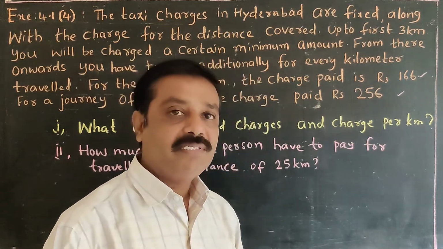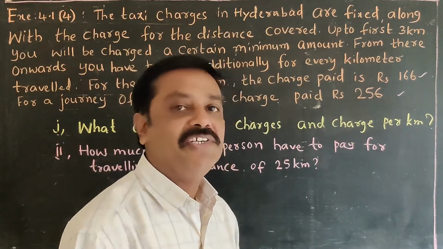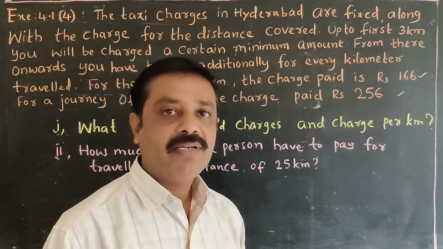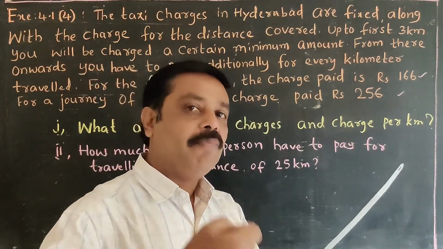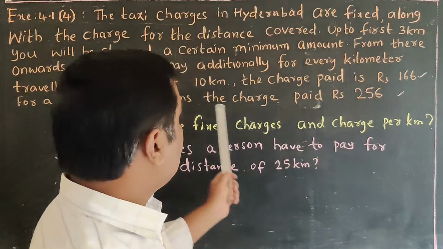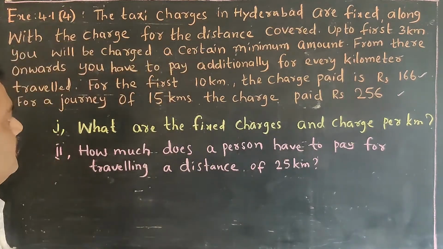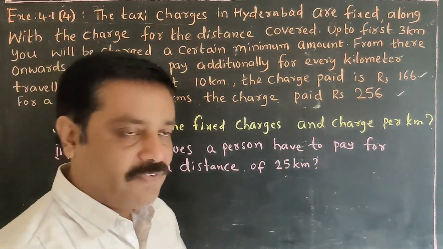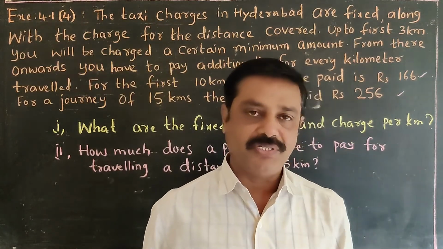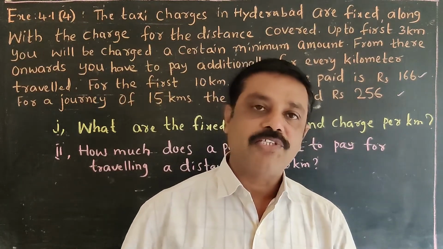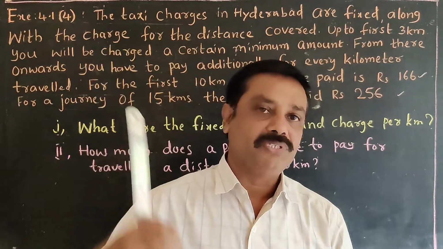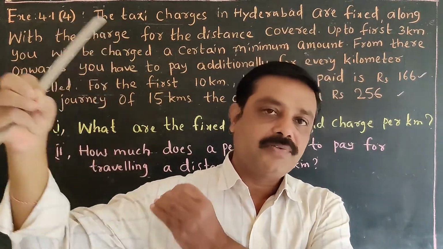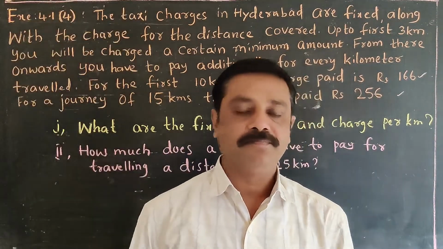After 3 kilometers, he has to pay additionally for every kilometer, and that amount is different. That additional charge is different per kilometer. Is it clear? First 3 kilometers a fixed charge. After 3 kilometers he has to pay some amount for every kilometer. That is also a fixed amount for every kilometer.